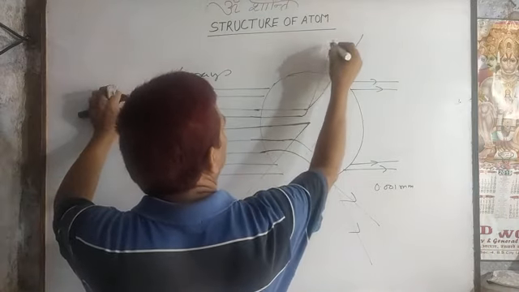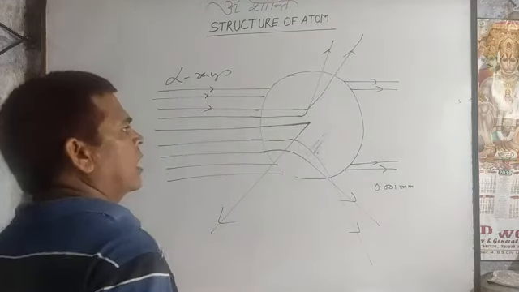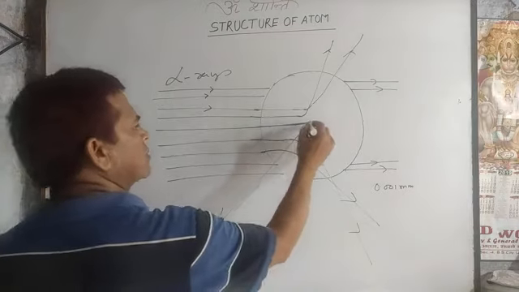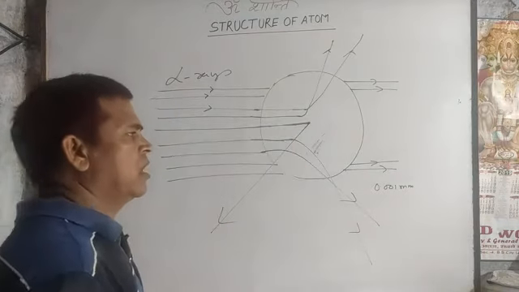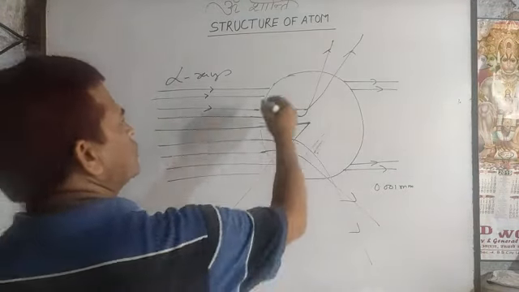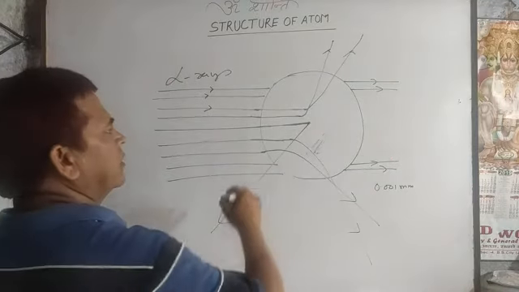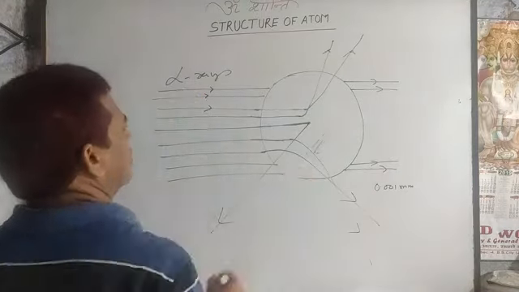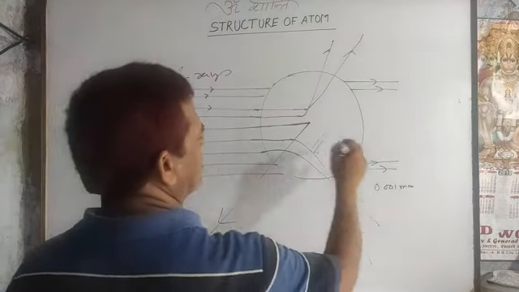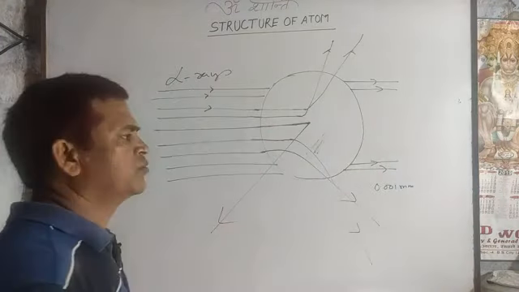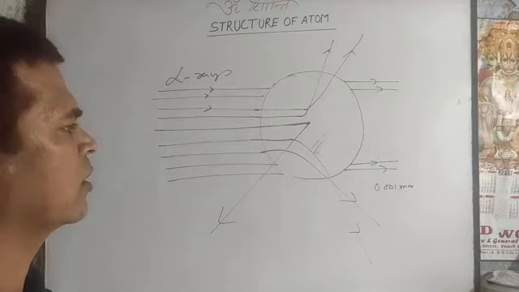He experimentally observed, and on the basis of this experimental observation he concluded... just imagine an atom, and the alpha ray passes through it.